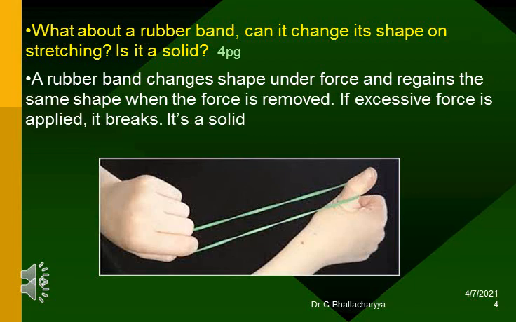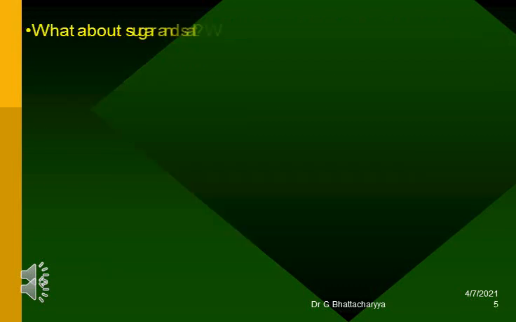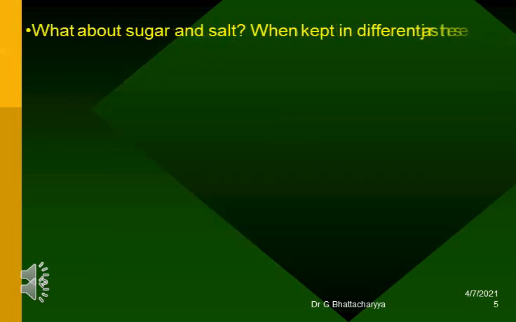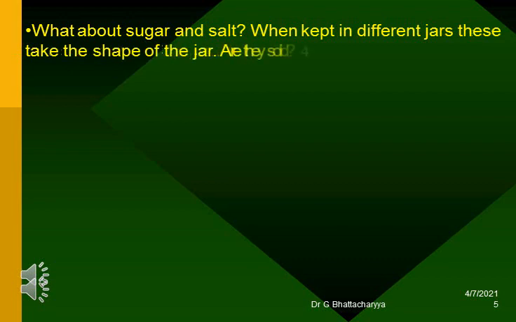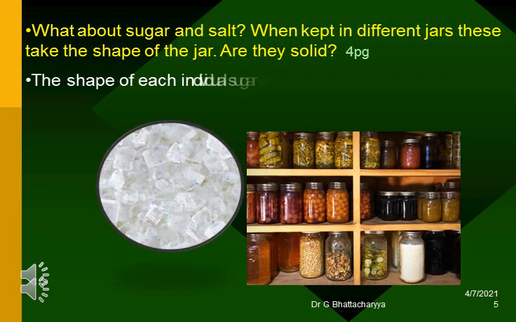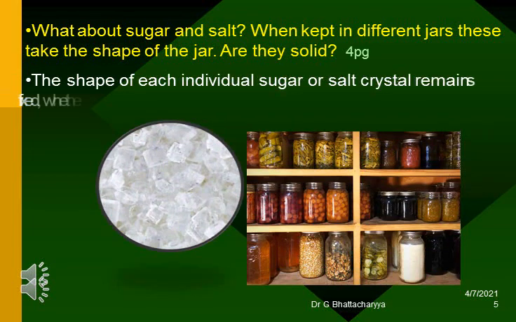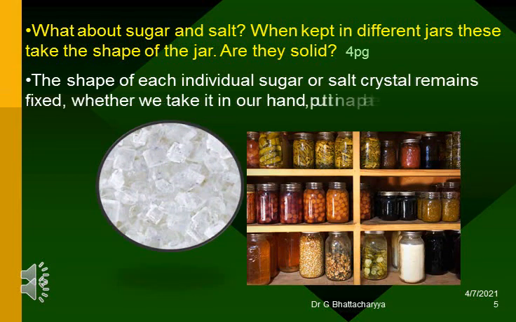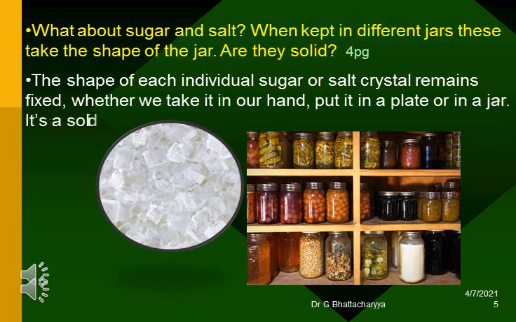It's a solid. What about sugar and salt? When kept in different jars, these take the shape of the jar. Are they solid? The shape of each individual sugar or salt crystal remains fixed, whether we take it in our hand, put it in a plate or in a jar. It's a solid.